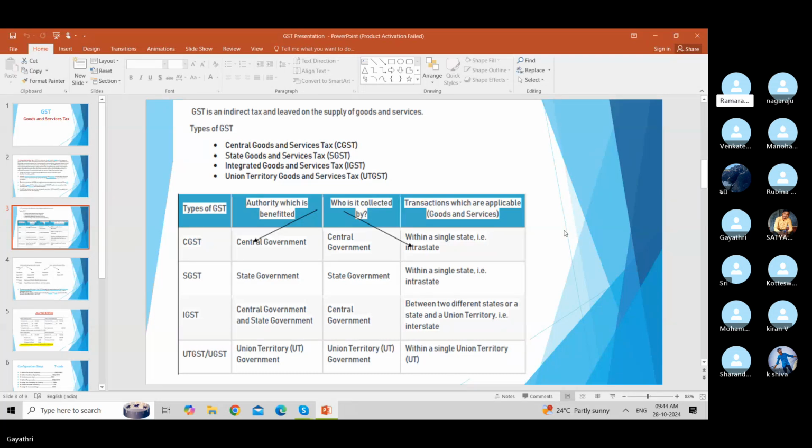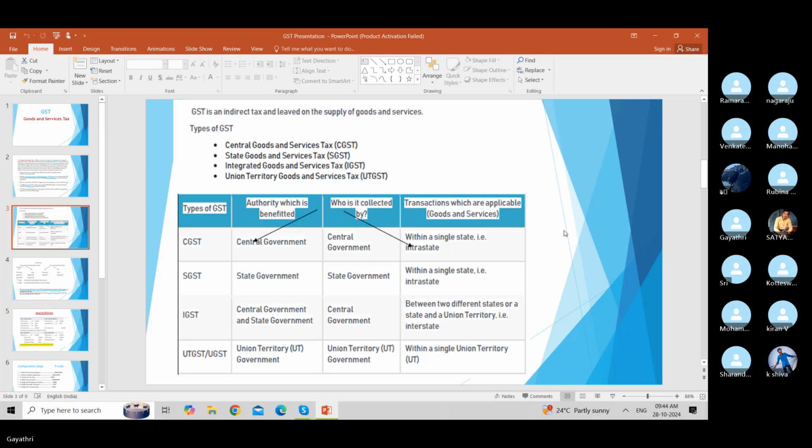Basically, GST is collected in 4 types: Central Goods and Service Tax, CGST; State Goods and Service Tax, SGST; Integrated Goods and Service Tax, IGST; and Union Territory Goods and Service Tax, UTGST. Okay, we will discuss one by one.